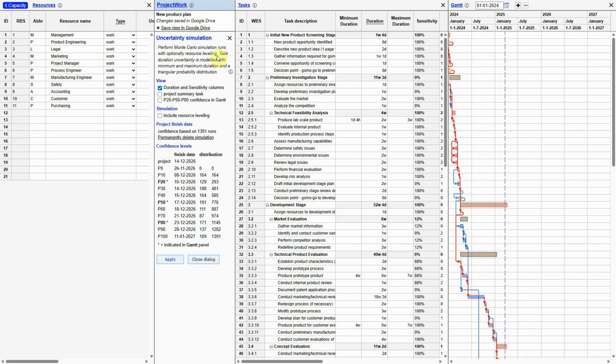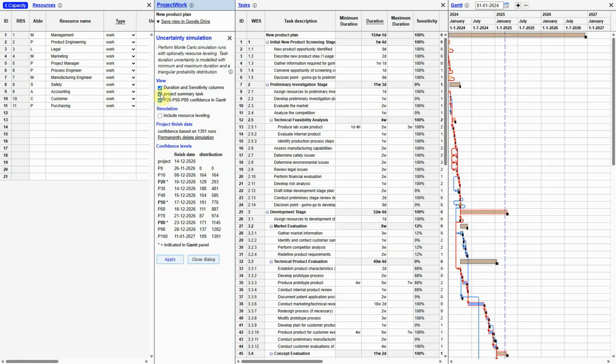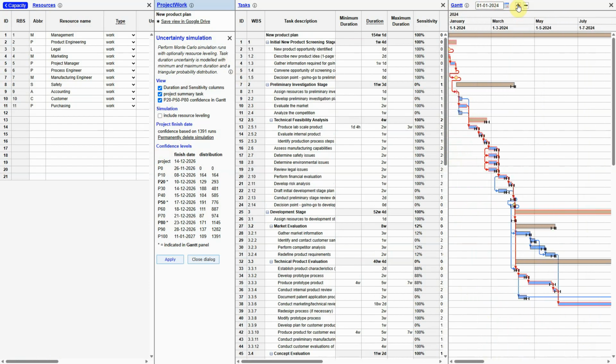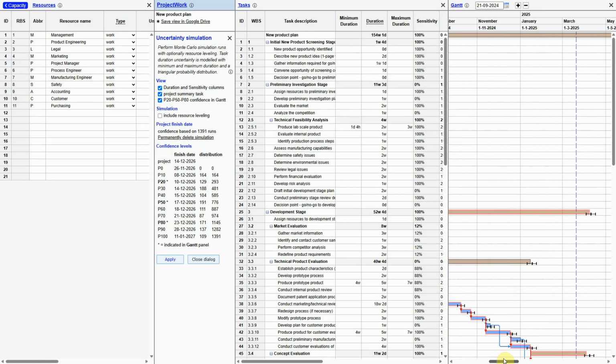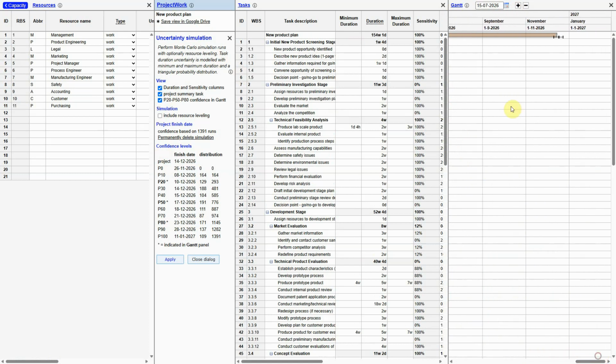The 20%, 50% and 80% confidence date of each task can be seen in the Gantt chart, also of the project summary task. The simulation does not change the project planning, which is considered realistic. It only gives room for uncertainty. How to use the confidence depends on the project.